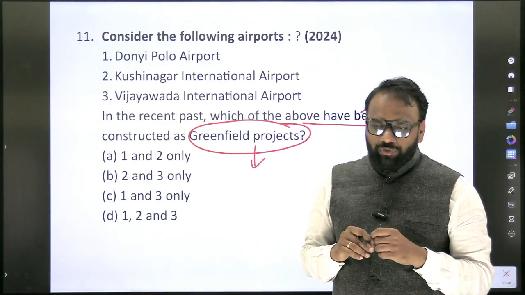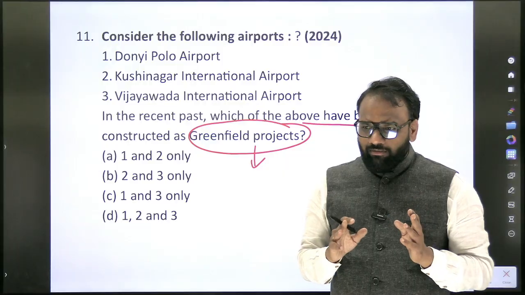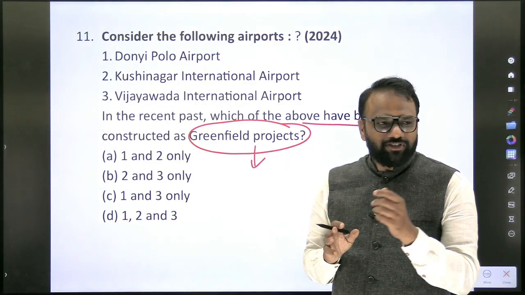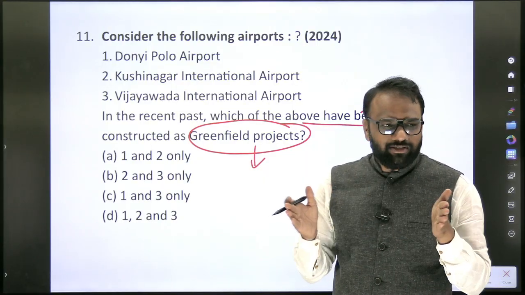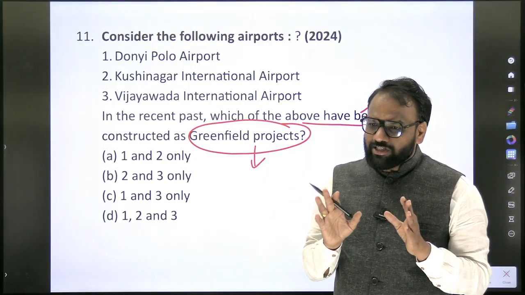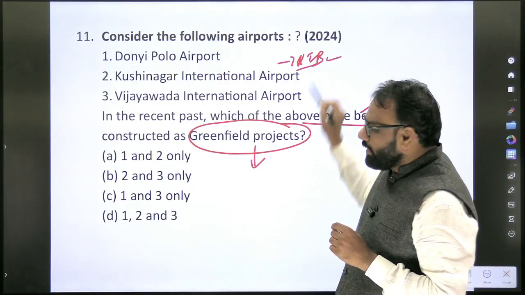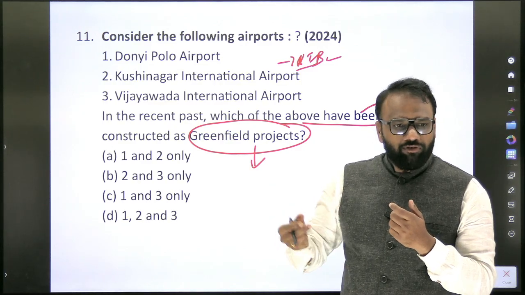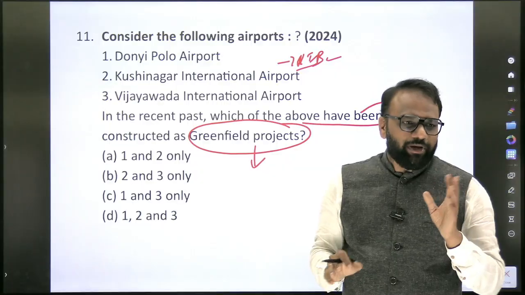Completely greenfield. Now, one is you will go through the newspaper of 1 year, which we have not done. The only option left is to go through the magazines of some other institutes. But one magazine of 1 month is of this much size, and 12 months will become such a huge material, and it will be difficult for you to go through each and every line. So the best source we can use is the Press Information Bureau. Previous year also, when we did this exercise for the past 2 to 3 years, we were able to locate it. So which ministry's PIB do you have to refer to with respect to airports?